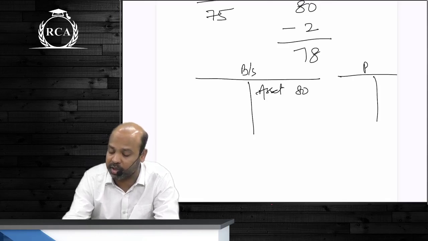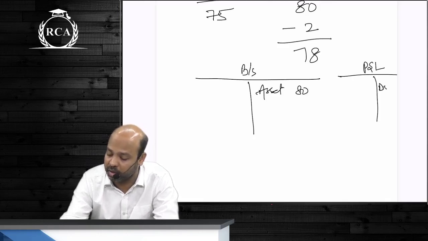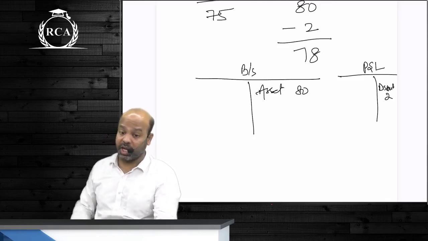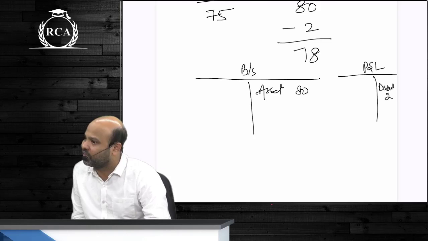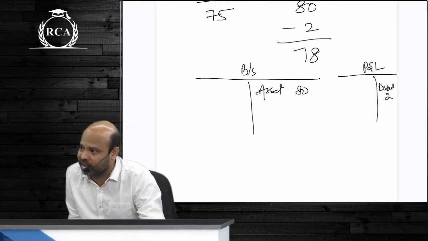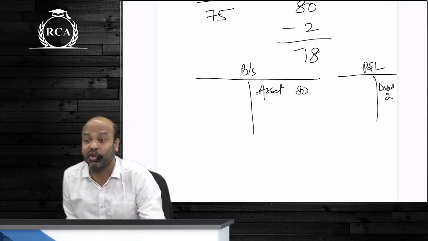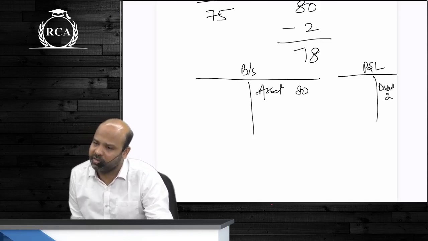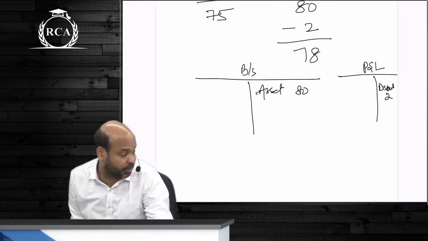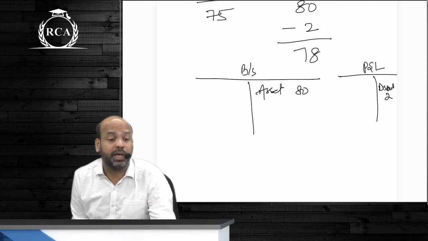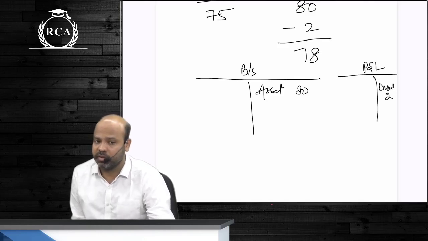This discount income beta will go to your P&L account as 2 rupees. Cash discount does not arise on account of purchasing activity. It arises on account of payment activity. It is nowhere related to the procurement. That is why you should not adjust it. It will be separately transferred to P&L account. Are we clear about this?